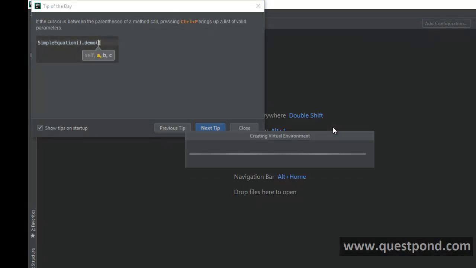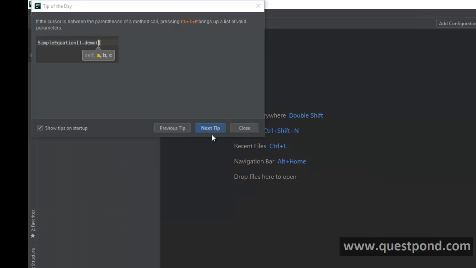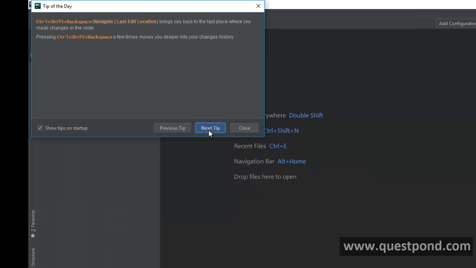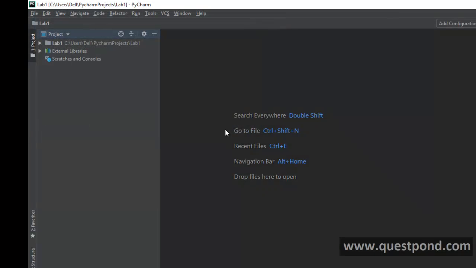So now what PyCharm will do is it will actually go and create an environment where it will put all the necessary files which are needed to execute that project. So you can see that it is creating a virtual environment with all the necessary project things. You can also look at tips if you want to, but at this moment let us just close this. There you can see at the left hand side now we have the Python project created by PyCharm, right?